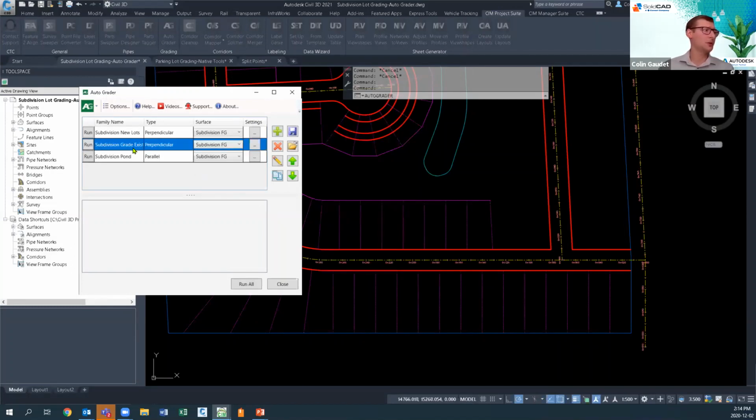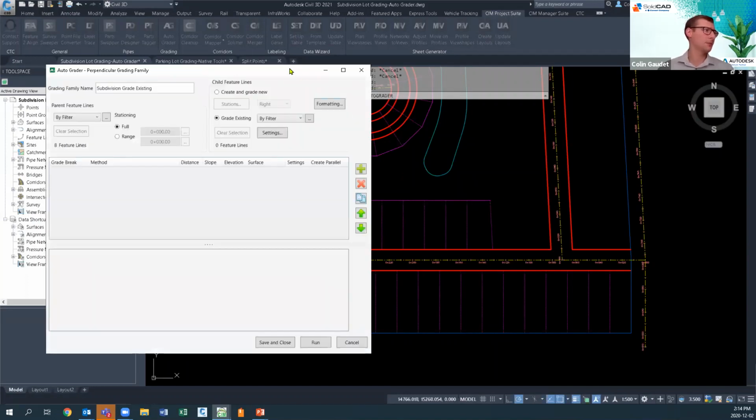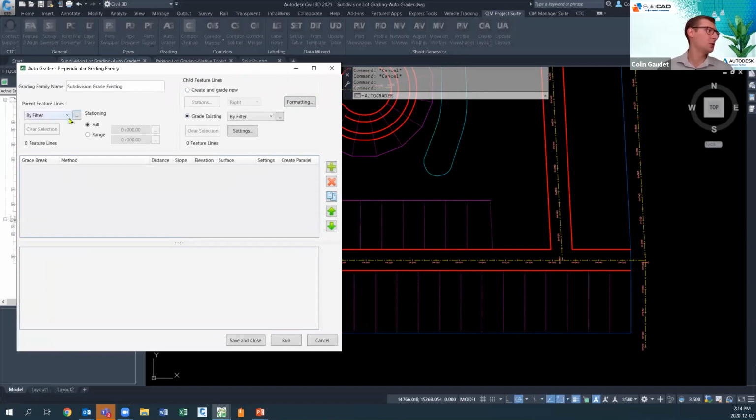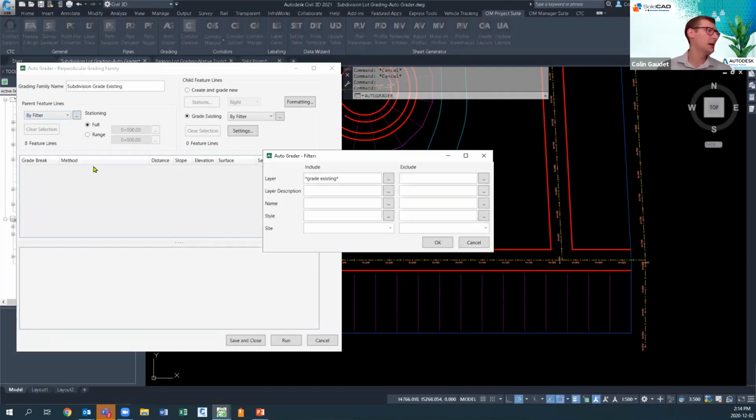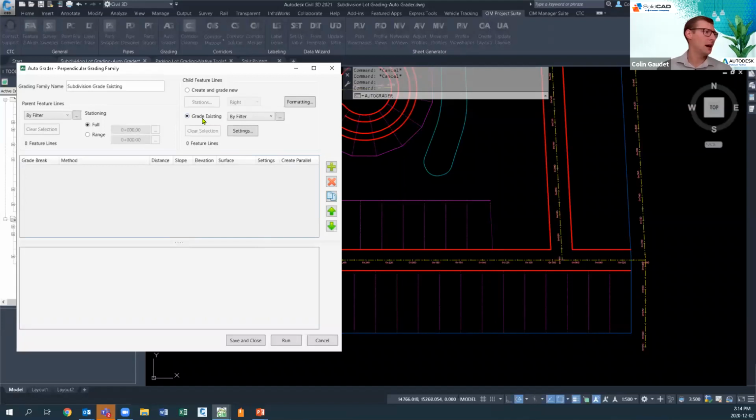So I've already got one of those half started here. I just want to go and edit, and let's take a look at how it was created. So all I've done so far is added a filter to grab all of these red parent feature lines. How have I done that? The same way we did it last time. We did a layer filter. The only difference is we took advantage of wildcards in here. Now, we could also grade all of our existing, or we could create new ones.